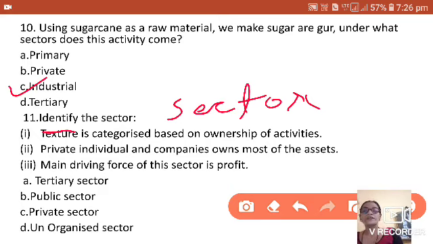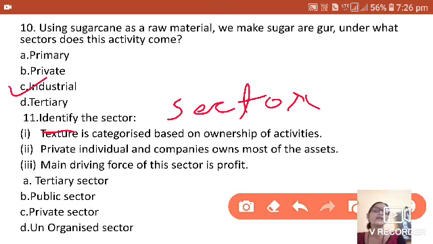The main driving force of this sector is to get profit. Which sector is it? Tertiary sector, public sector, private sector, or unorganized sector.